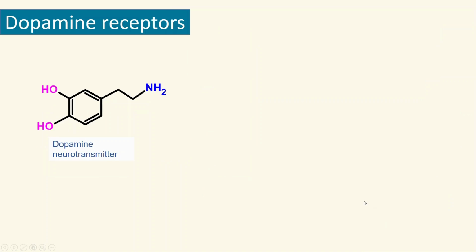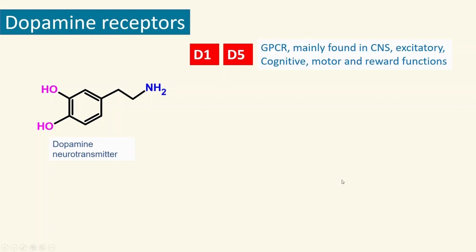All right, the next one is dopamine receptors. So dopamine is a neurotransmitter. We have seen the structure, which is a type of catecholamine neurotransmitter. And this dopamine binds to the 5 dopamine receptors: D1, D2, D3, D4, and D5. However, D1 and D5 have common sites, and they are mainly found in the central nervous system, and they do play an important role in excitatory, cognitive, motor, and reward functions.